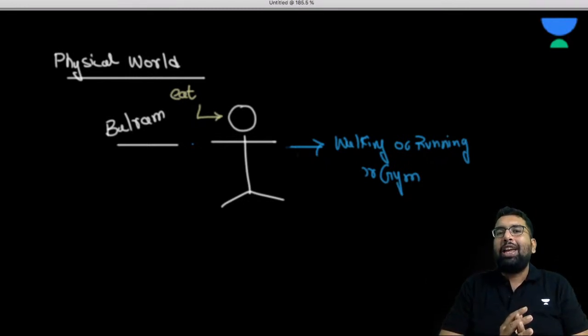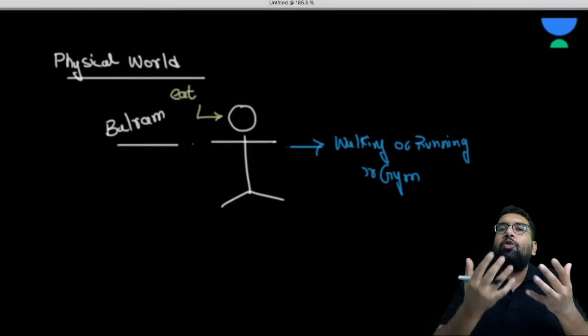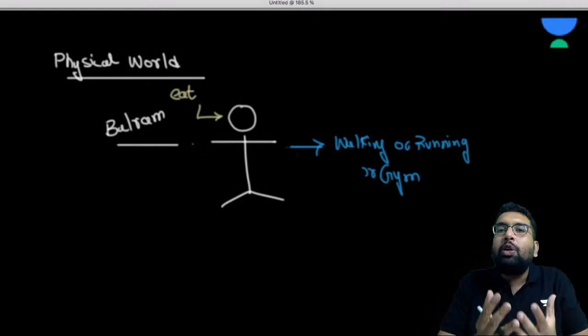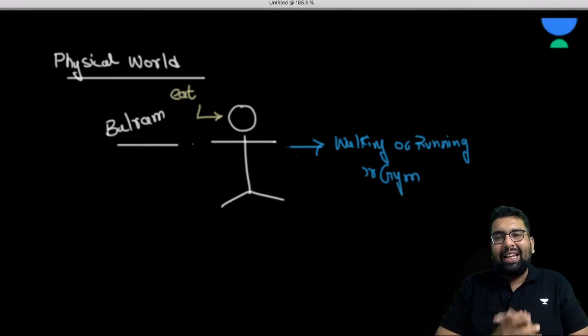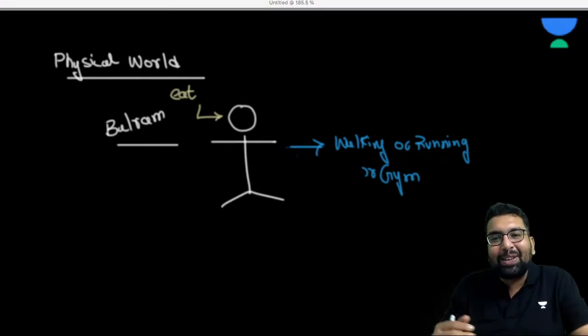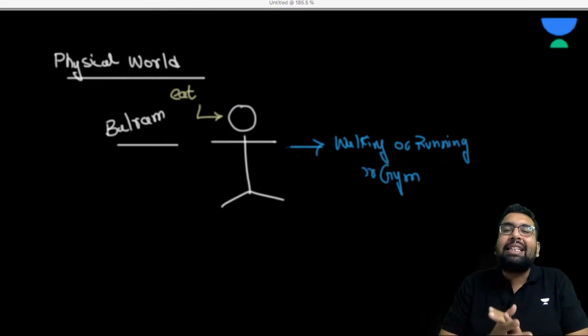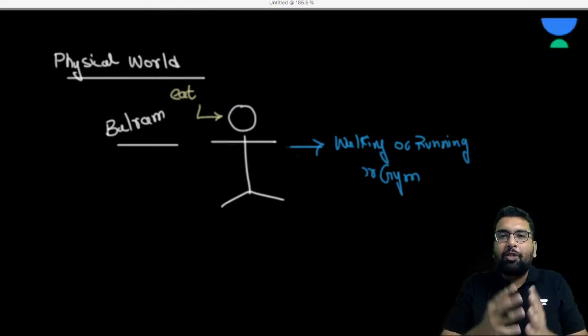If you don't expend the energy from what you eat, what is going to happen? You are going to gain weight. If you see me personally, I am a person of very heavy weight, which means I am not very fond of exercising.